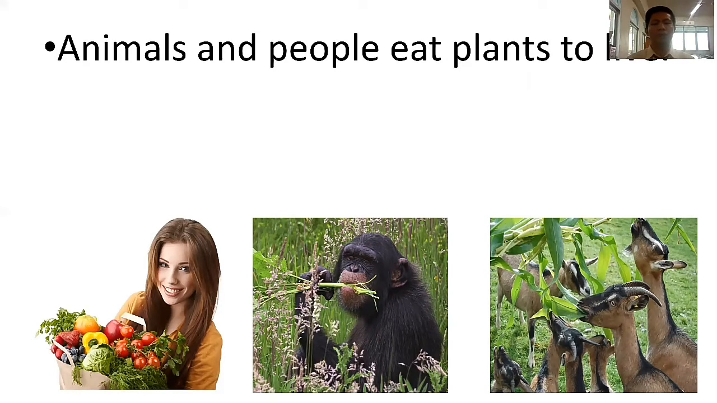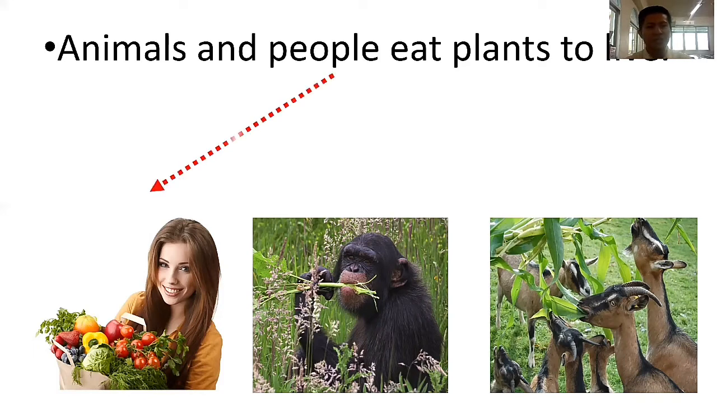Next, repeat after teacher. Animals and people eat plants to live. Very good. Okay, look here. We have a woman, and we have a monkey or a gorilla, or how do you pronounce that correctly? Many people pronounce it differently. Okay, here we have the last, the goats. Oh, very good.